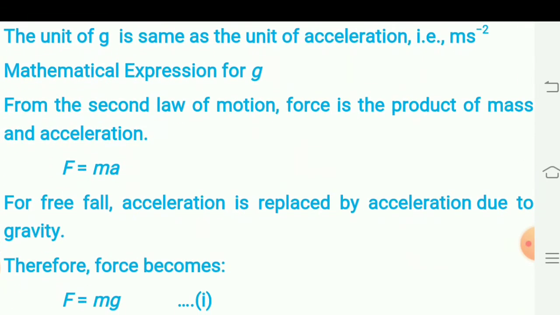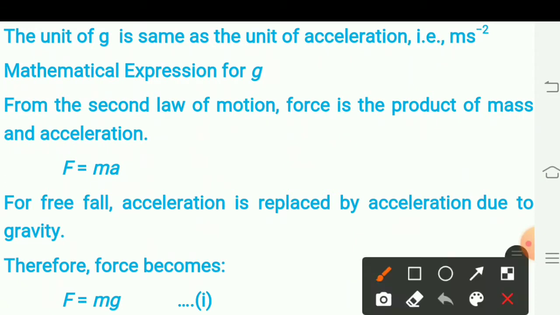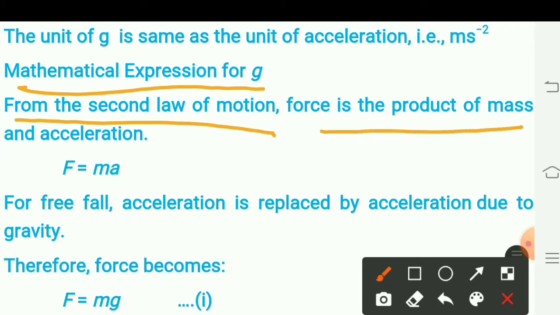We will see the mathematical expression of g. From the second law, force is the product of mass and acceleration. So, according to this definition, force is the product of the mass and acceleration of that body.